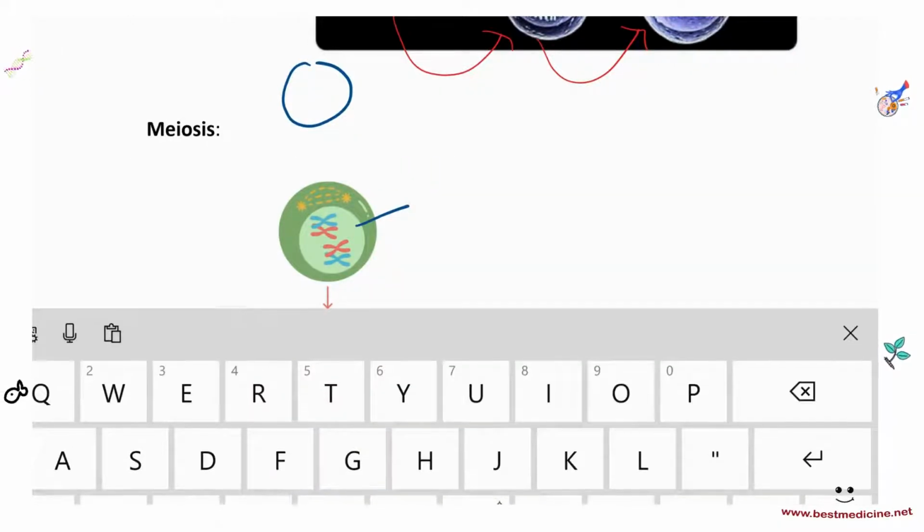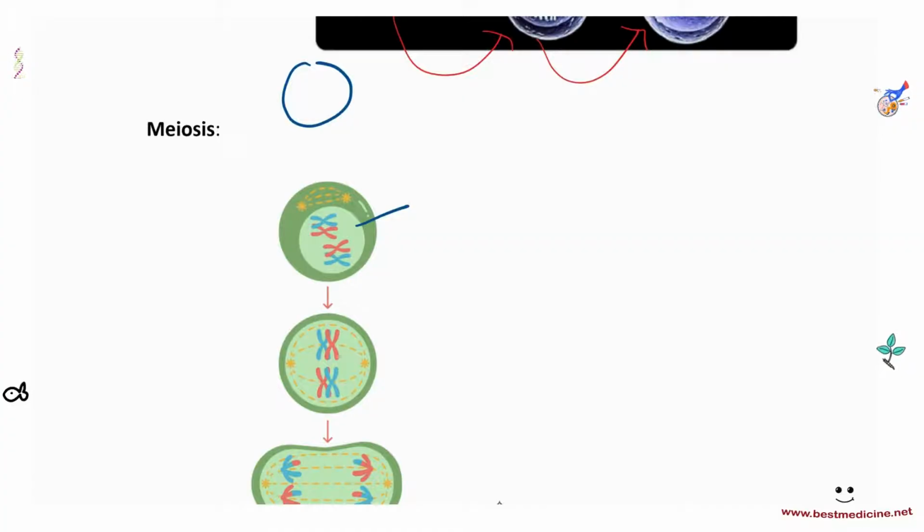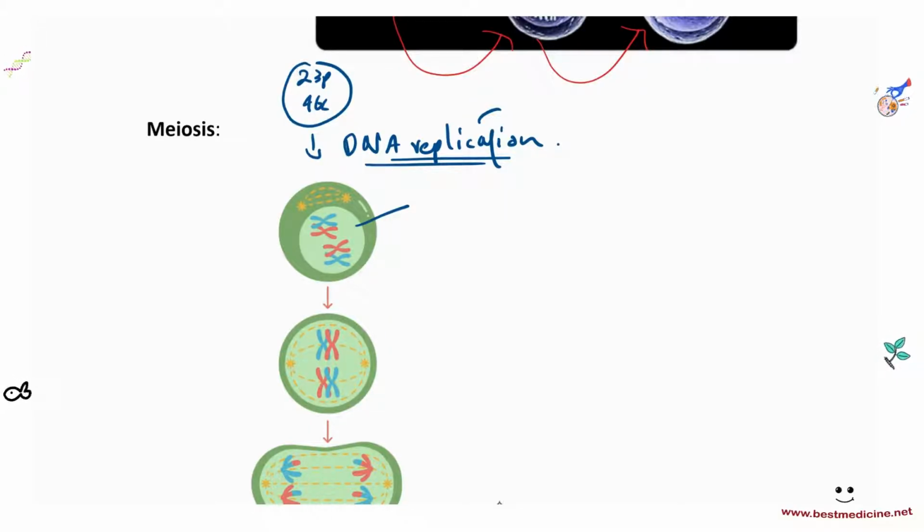The human germ cell in stage 1 would have 23 pairs, 46 chromosomes, and then it would undergo interphase DNA replication in stage 1. And as it enters into stage 2, M phase, meiosis phase, this would have 46 pairs and 92 chromosomes.